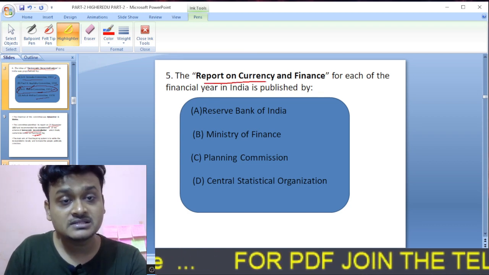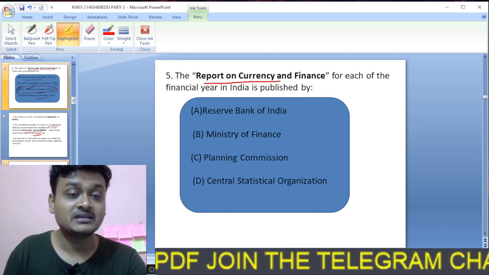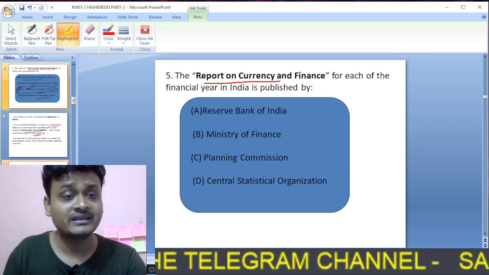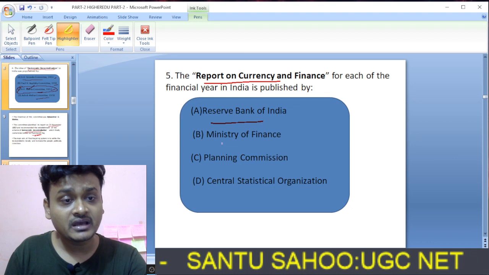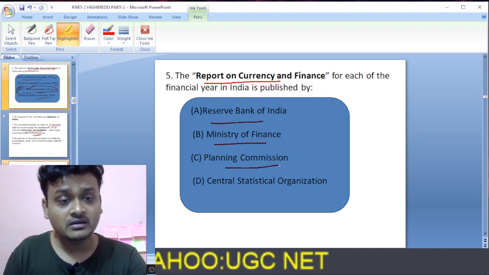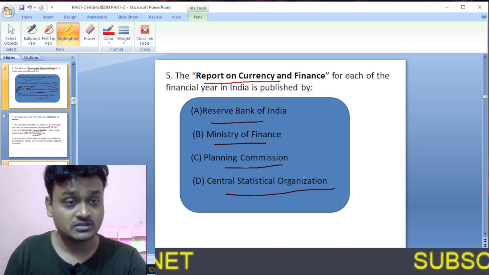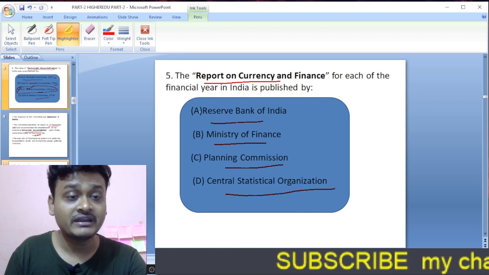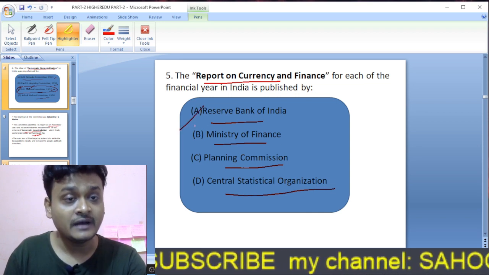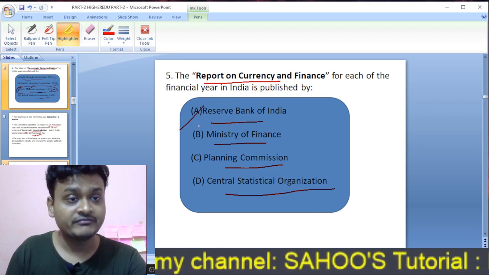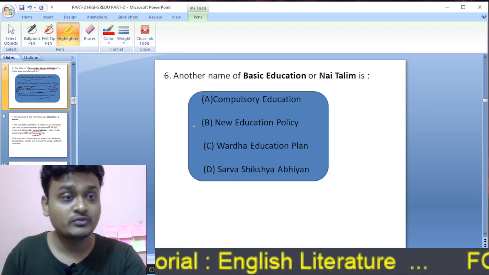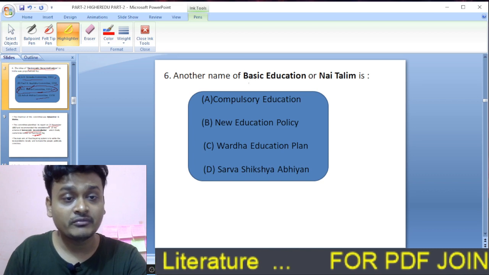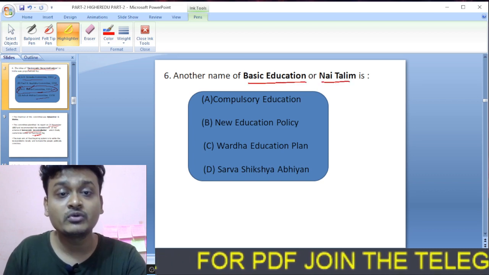Report on currency and finance. The report on currency and finance for each financial year in India is published by which of these? Your options are Reserve Bank of India, Ministry of Finance, Planning Commission, Central Statistical Organization. So here the right option is Reserve Bank of India. The Reserve Bank of India publishes every year the report on currency and finance. So here A is the right option. Moving on to question number 6. Another name of basic education or Naitalim or Bunyadi Shiksha.